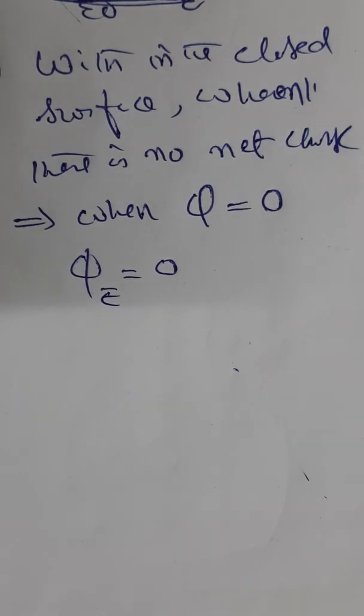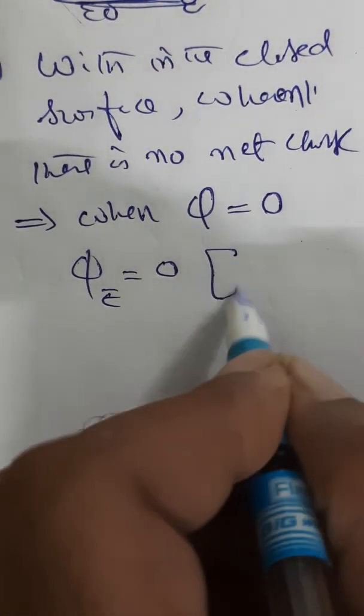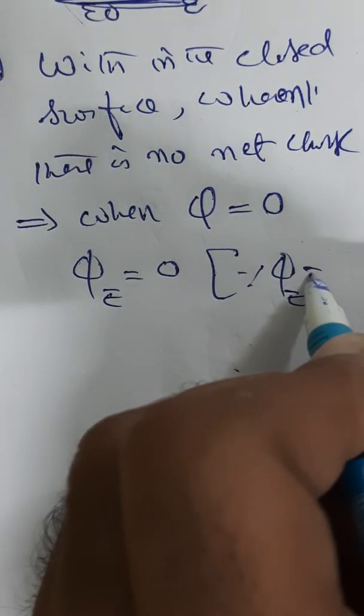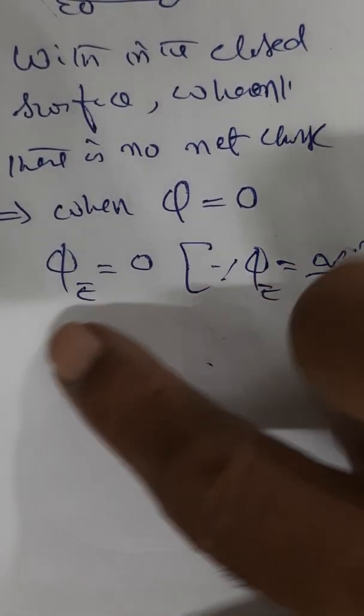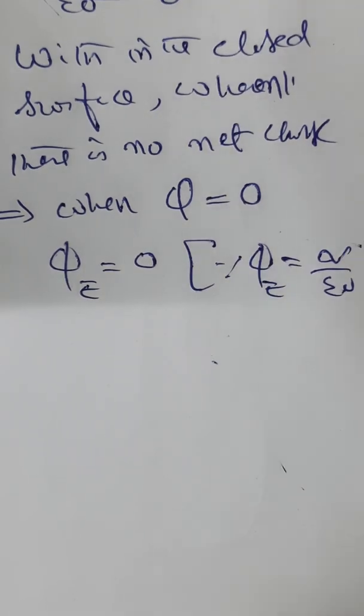That means there is no flux, because phi E is equal to Q by epsilon naught. So when Q is 0, automatically flux is 0.